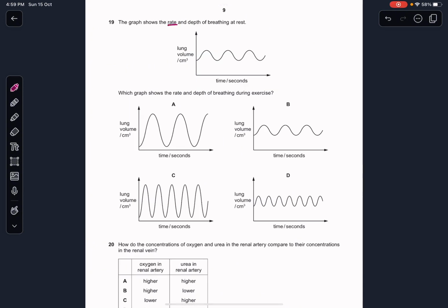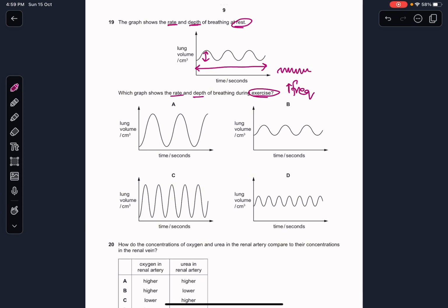The graph shows the rate and the depth of the breathing at rest. So at rest, this is the rate and this is the depth of breathing. Which graph shows the rate and the depth of the breathing during exercise? Now when we're exercising, there are two changes that are going to happen. The frequency of us breathing the fresh air in to give our body more oxygen is going to increase. So there is going to be an increased frequency of the breaths, right?